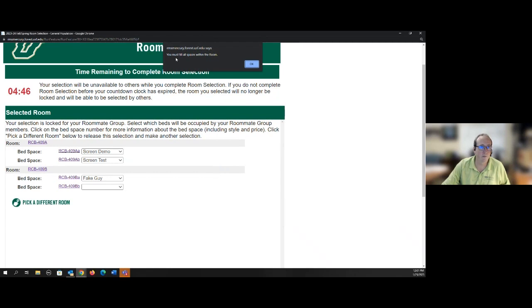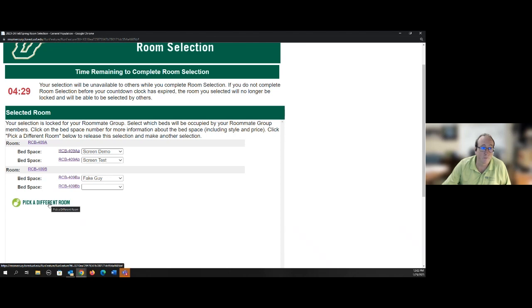Wait, what happened? It says I must fill all spaces within the room. Okay, so that's what we mean by you need to fill all the rooms. So this room is full, but this room is not. And so since this room isn't full, I'm going to have to select a different room.